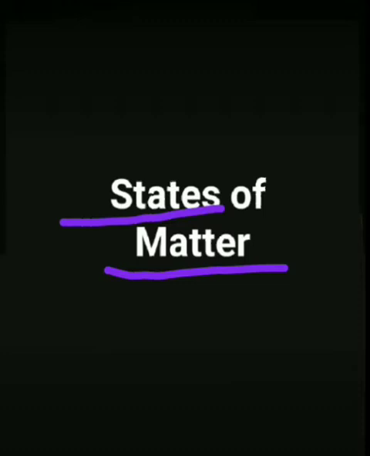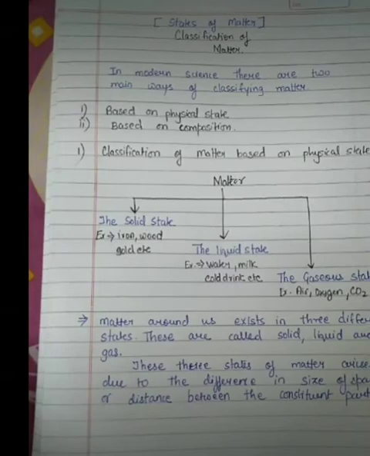Earlier also I have told you that basically there are two types of classification. The very first is the physical classification, which we will study in this chapter first, and the second is chemical classification, which we will study in chapter two. So today we are going to discuss the physical classification of matter. Okay, so let us begin.